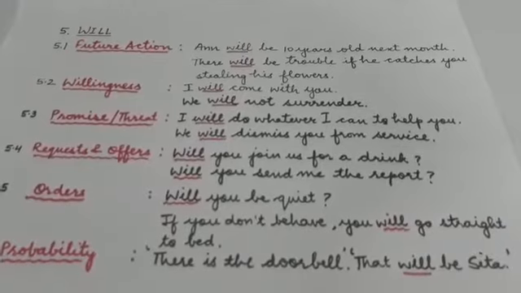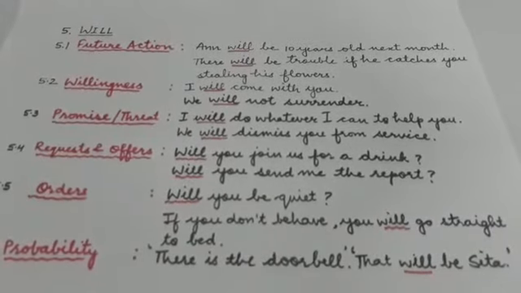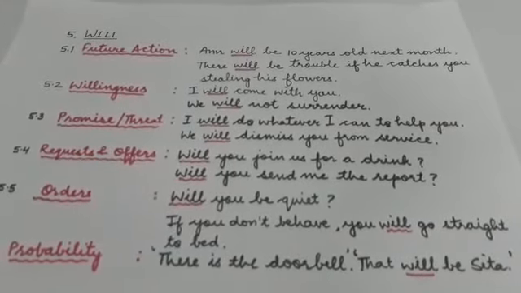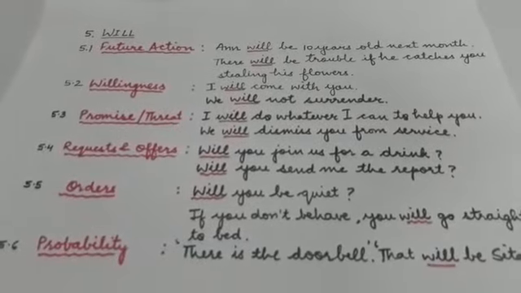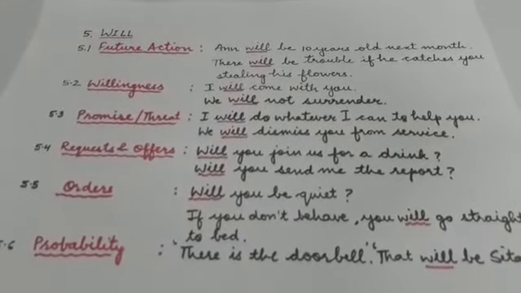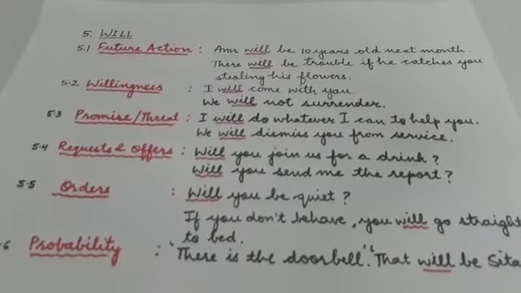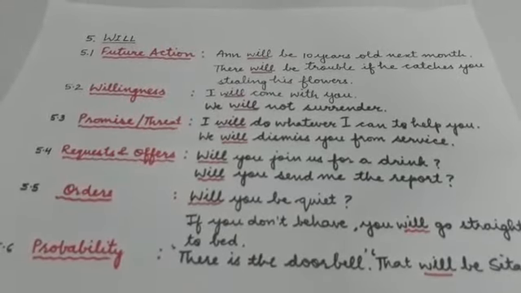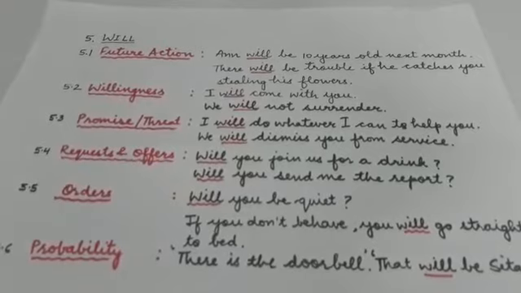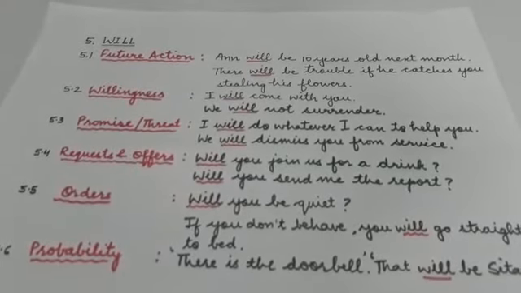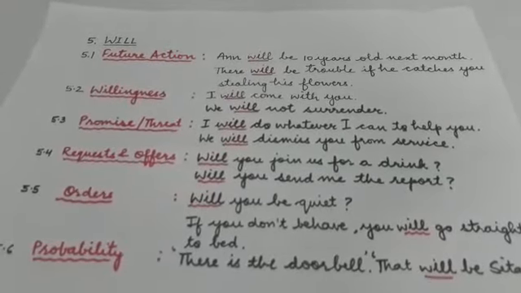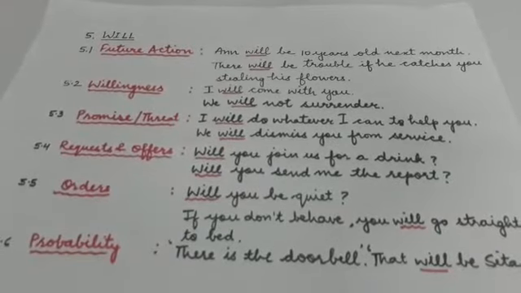Will also expresses promise or threat. Threat means dhamki, or promise means vada. So it also expresses the promise or threat. For example, I will do whatever I can to help you. In this particular example, you can see the promise. And we will dismiss you from service. In this particular sentence, the will is used to give a threat.